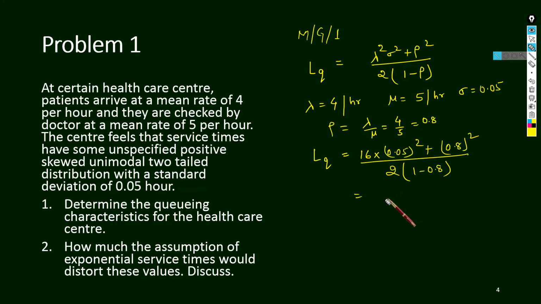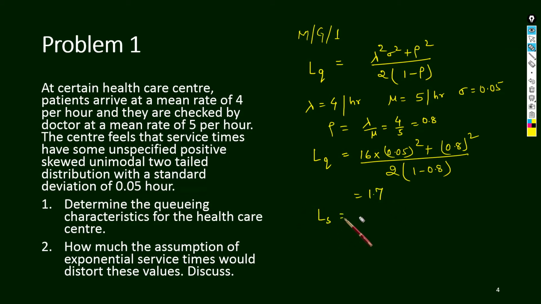So find the values: 16 into 0.05 square plus 0.8 square divided by 2 into 1 minus 0.8, that comes to 1.7.